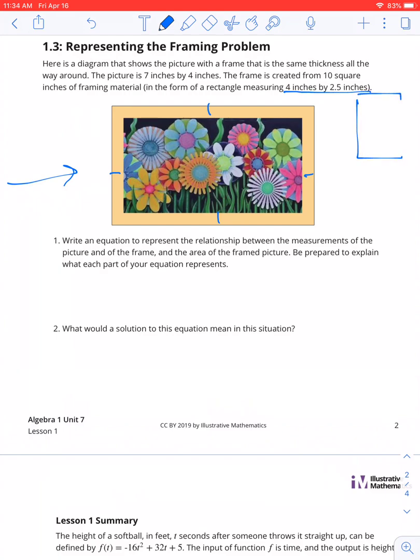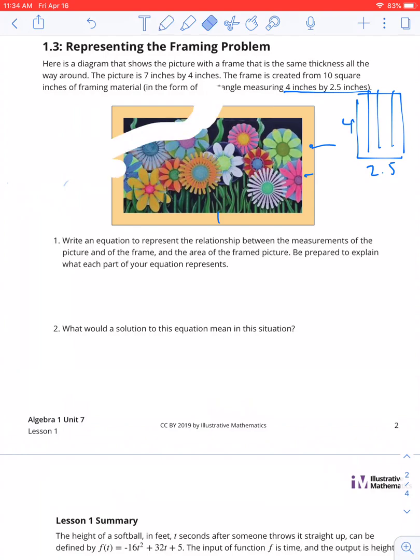Here's a diagram that shows the pictures with the frame that is the same thickness all the way around. The picture is 7 inches by 4 inches. The frame is created from a 10 square inch scrap of material in the form of a rectangle measuring 4 inches by 2.5 inches. So this is like a piece of paper for the kids in class that's 2.5 inches by 4 inches, and they had to cut this into 4 strips and put it as the frame. So that's what's going on here.